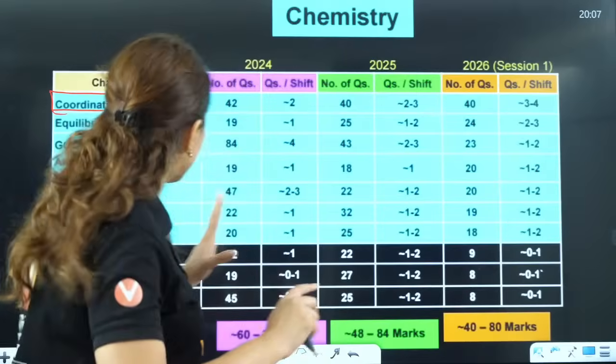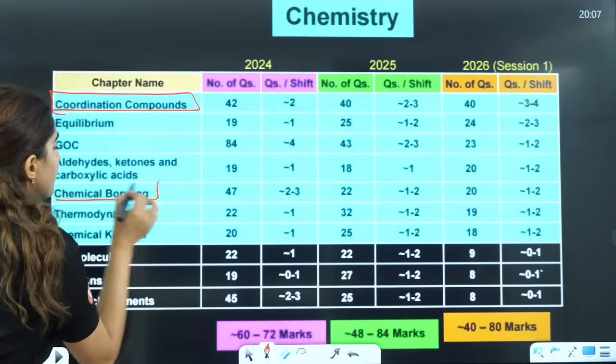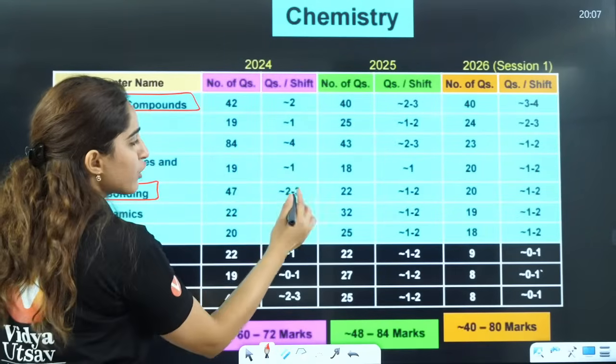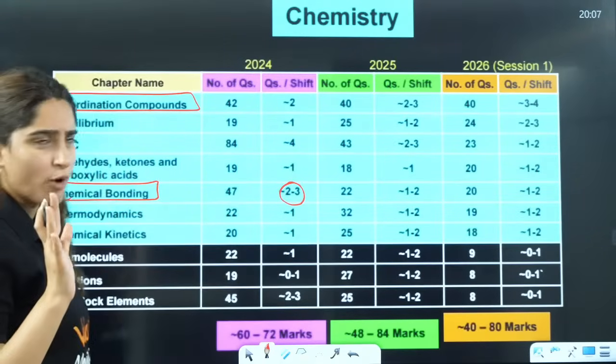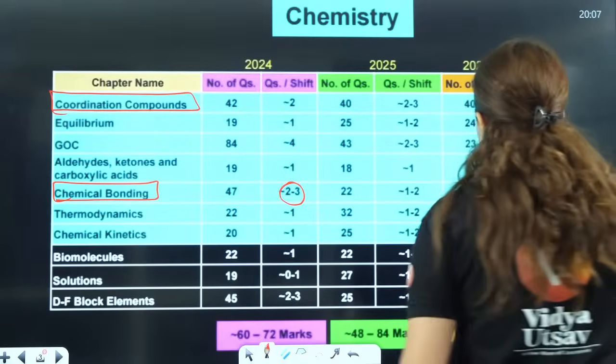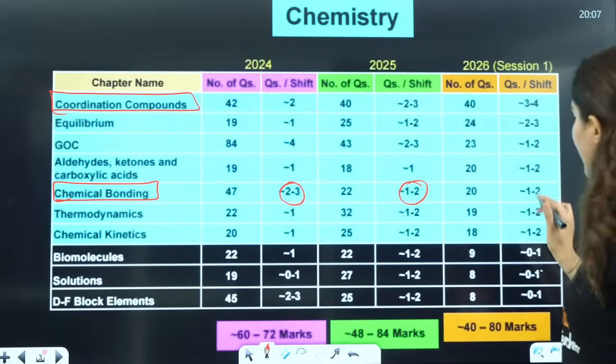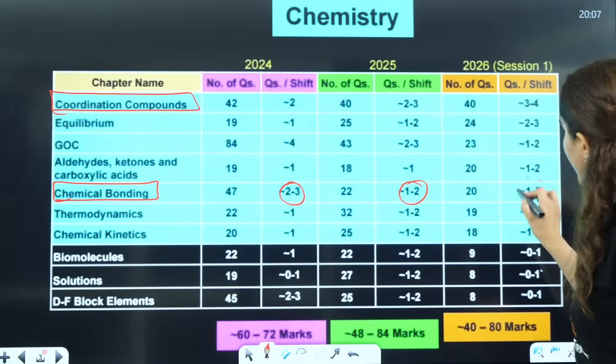Then from chemical bonding, in 2024 they asked 2 to 3 questions, in 2025 they asked 1 to 2 questions, and in session 1 of 2026 also they asked 1 to 2 questions.